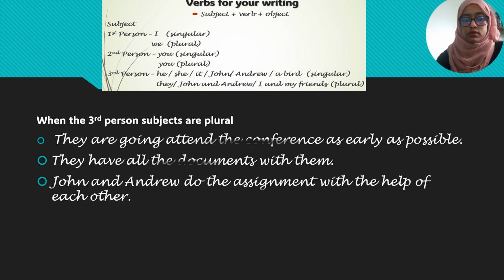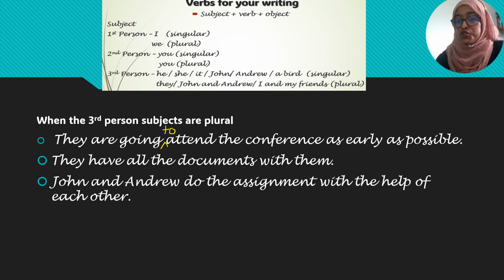Okay, when the third person subjects are plural, they are going to attend the conference as early as possible. Oh, there is a mistake. They are going to attend, they're going to attend the conference as early as possible. They are, there's plural subject and it is taking plural verb. They have all the documents with them. They have, you can't say they has. We don't say that actually, right?